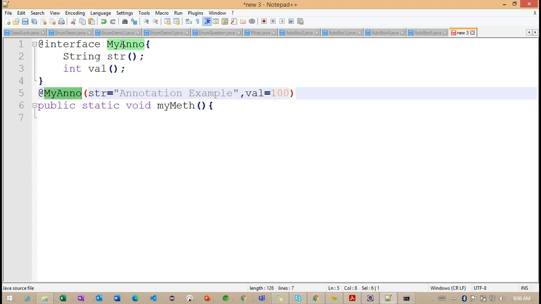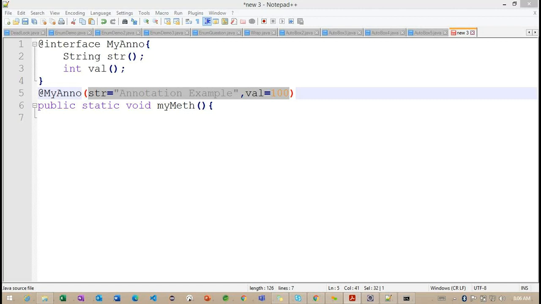This is the way we work with an annotation: the name of the annotation, but here we need to check the at the rate symbol. This is important: while creating we define the at the rate, and while using the annotation we also need to define the at the rate here. And we need to specify this section of code here.